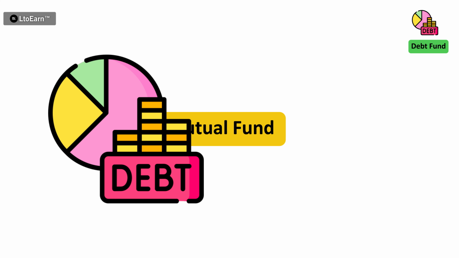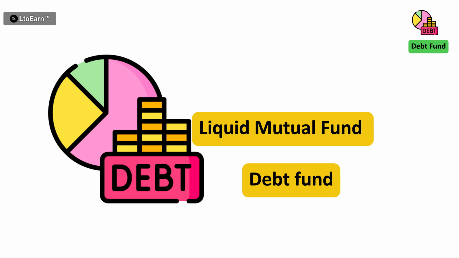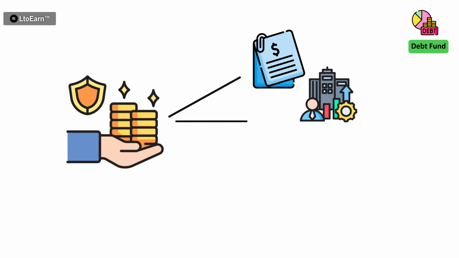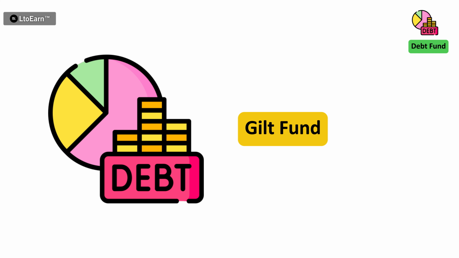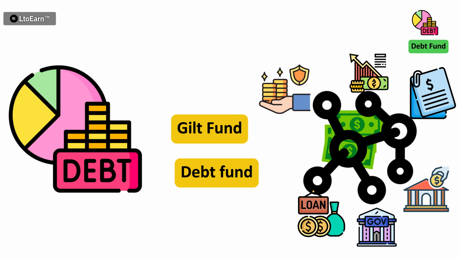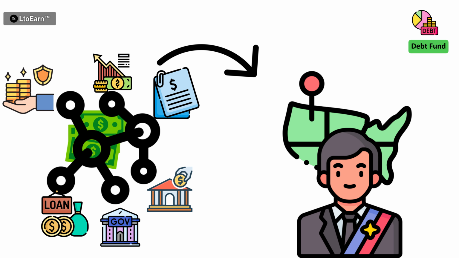First is liquid fund. A liquid mutual fund is a debt fund that invests in fixed income instruments like commercial paper, government securities, treasury bills, etc. Second is gilt fund. Gilt funds are debt funds that only invest in bonds and fixed interest-bearing securities issued by the state and central governments.